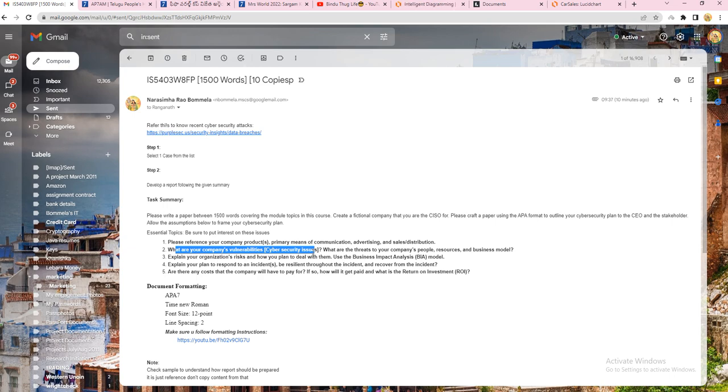You just try to research what kind of impact a security attack will have on the company's customers. That you should understand. Please search about it and try to write related to that. Then resources. For example, if a security attack happens, to cover it up, maybe we might be using maximum resources.